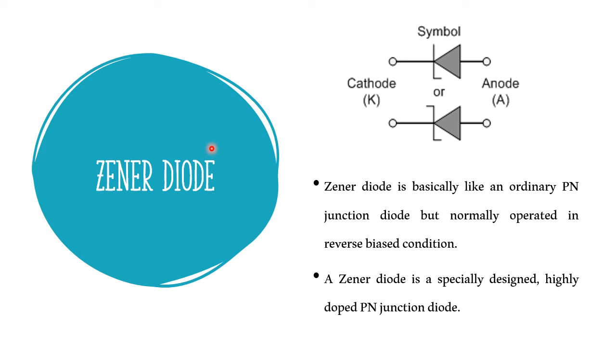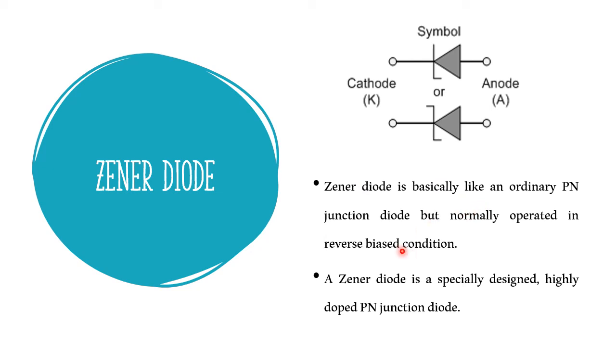Forward biased means positive is connected to positive. When the positive battery voltage is connected to positive, it is called forward bias. And reverse bias means negative is connected to positive. The Zener diode works under the reverse bias condition also, but a p-n junction diode doesn't work under reverse bias condition.